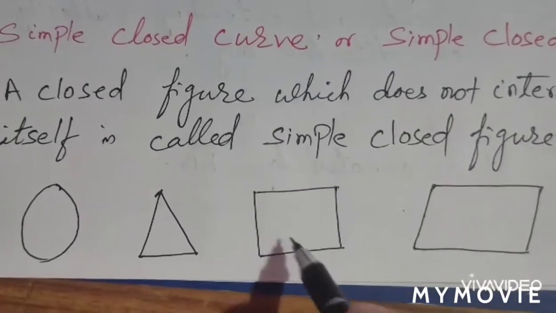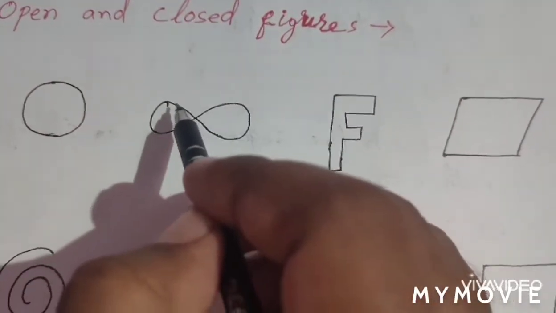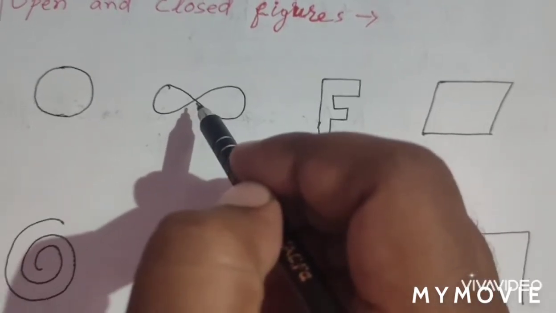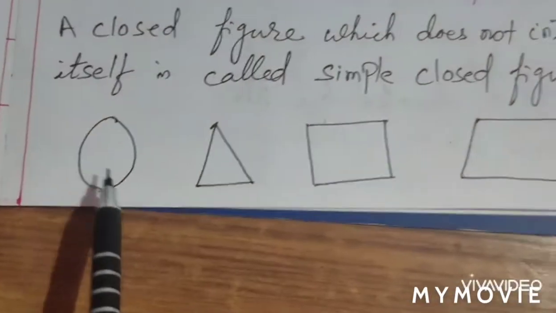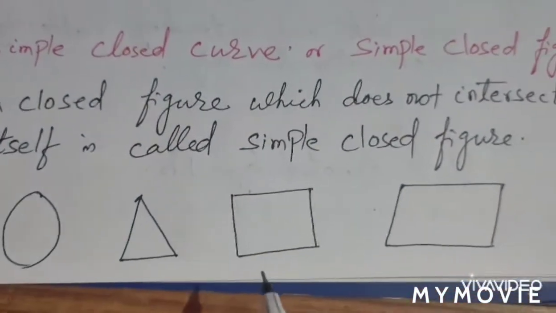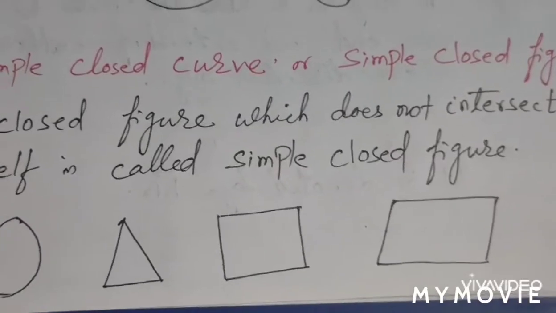So these figures are called simple closed figures. Why? They don't have any intersecting point. Intersecting point means like this. See, here the line is intersecting. Over here, are you finding anything like that? No. So these are all called simple closed figures. Got it?